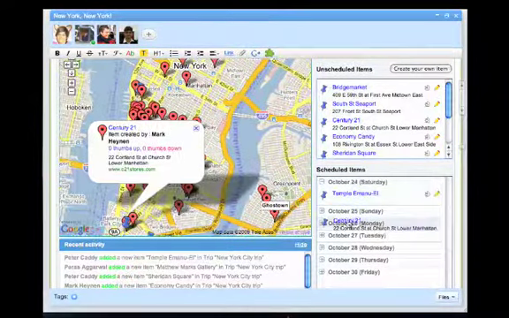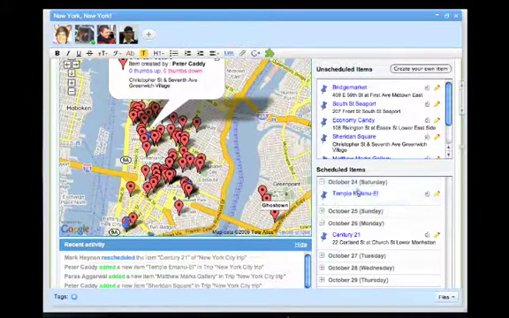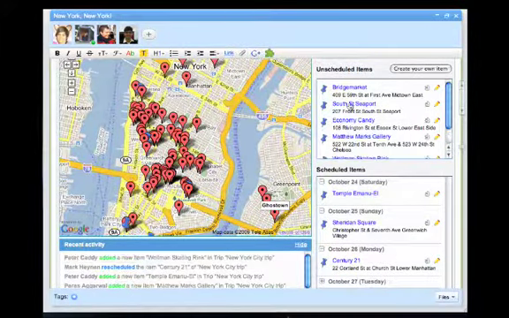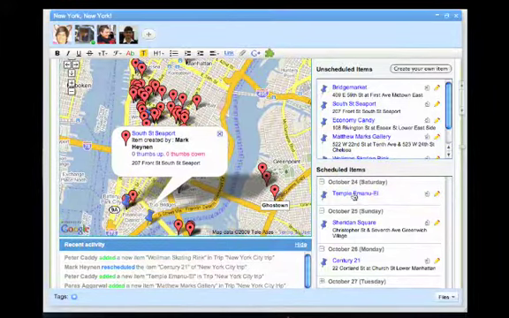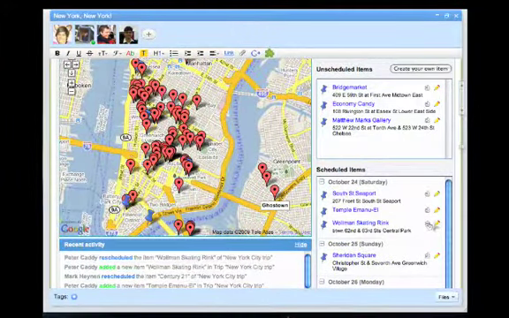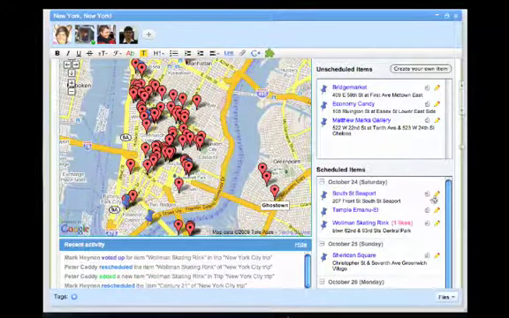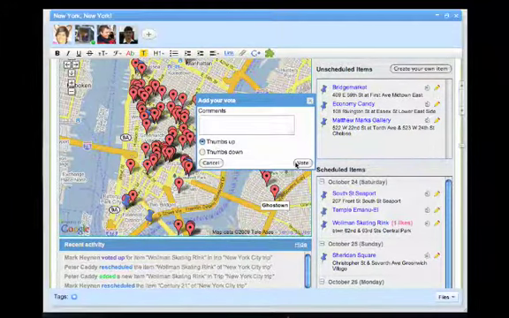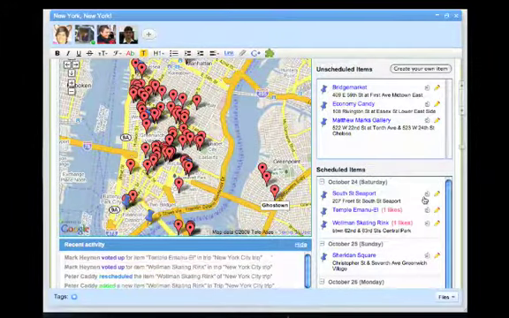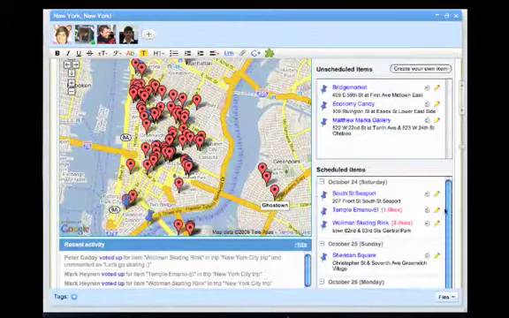Now, when we understand what we want to do, we can start dragging things over into our schedule and start scheduling up our week. There's also a handy voting feature and an editing feature. With the voting feature, you can vote various items up or down, so users can vote on what they actually would like to do or would not like to do. And with the editing feature, you can actually include some long-form text or edit any kind of details of the item.